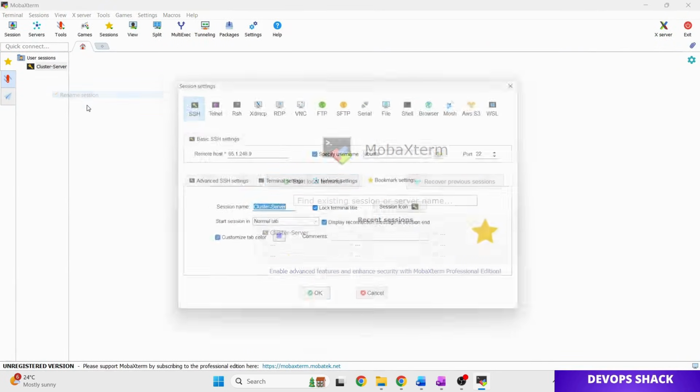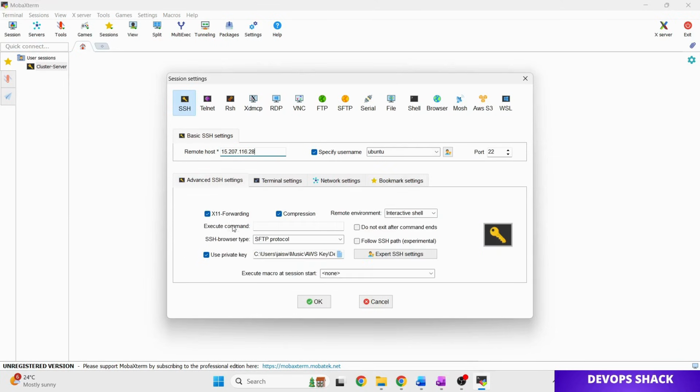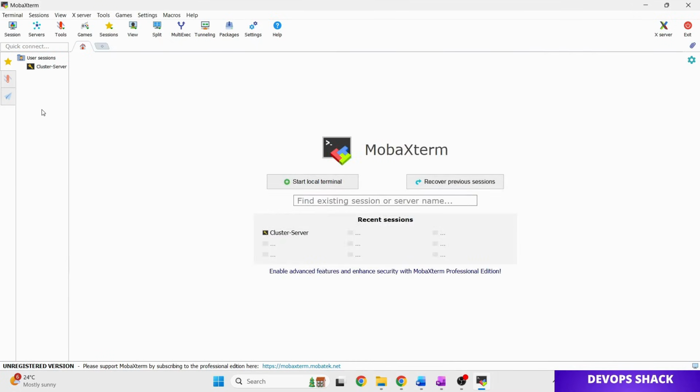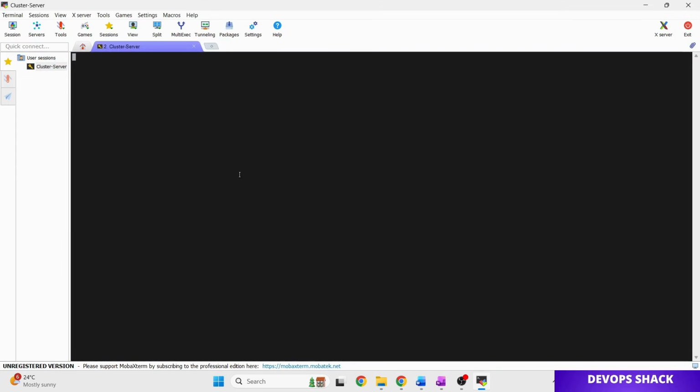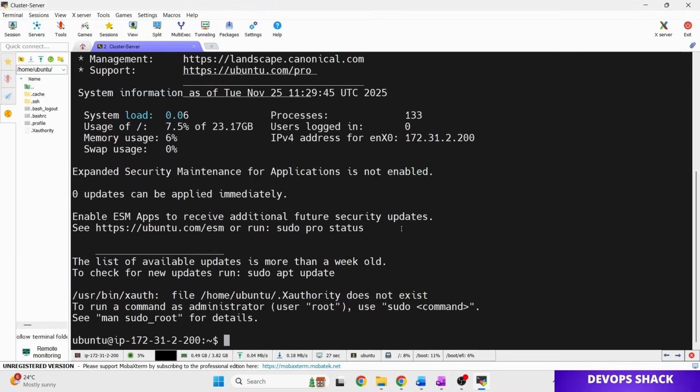So I'll just rename it and change the public IP, because the username is the same and as such the private key is also the same. So I can just change the server and it should be fine. Let's double click on it. Now, the machine has been created.